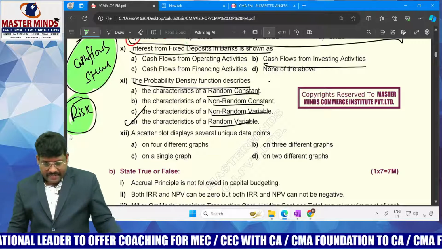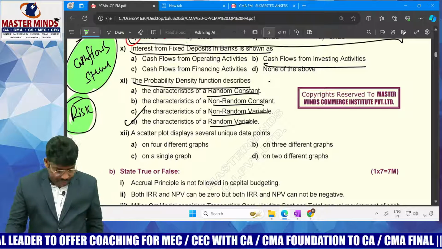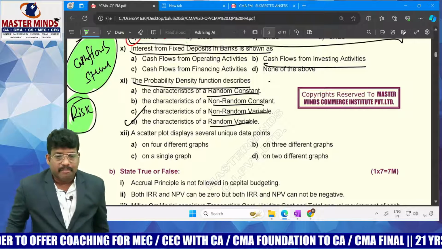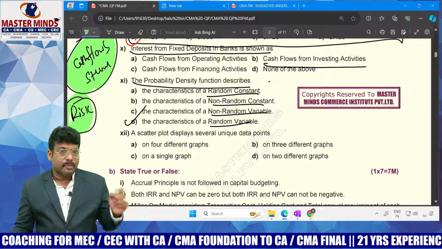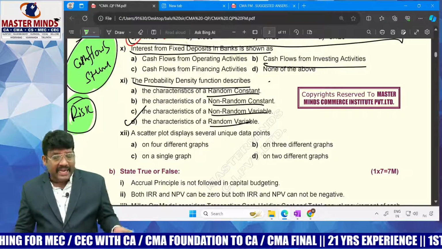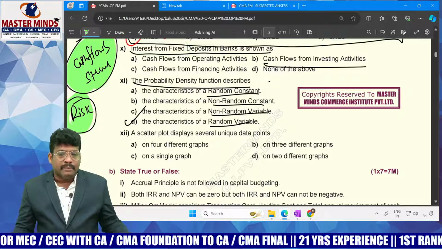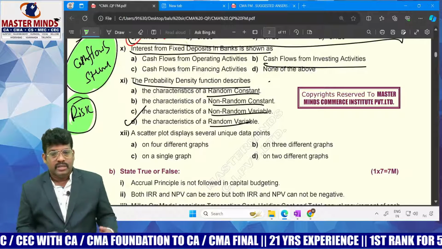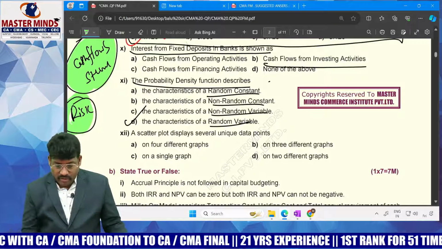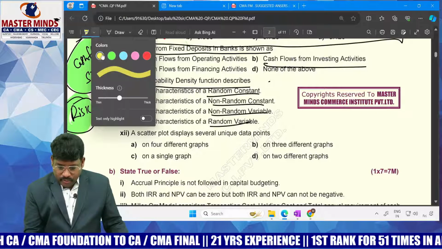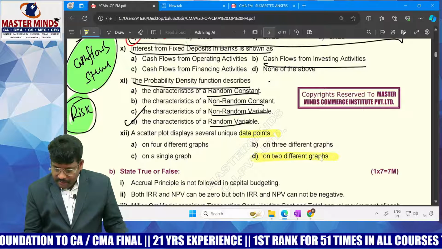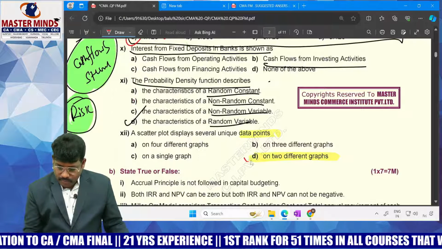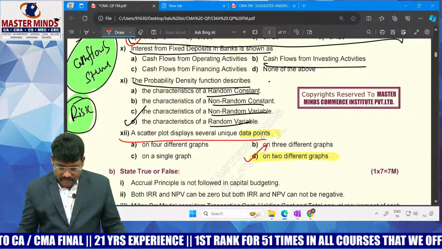A scatter plot displays several unique data points. Scatter plots take two different types of points, which are considered and added to make an analysis and come to a conclusion. Generally we use scatter plots. This is used to identify how many data points are needed: 2 points should be considered, right?